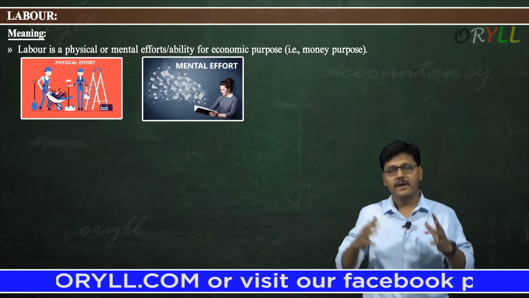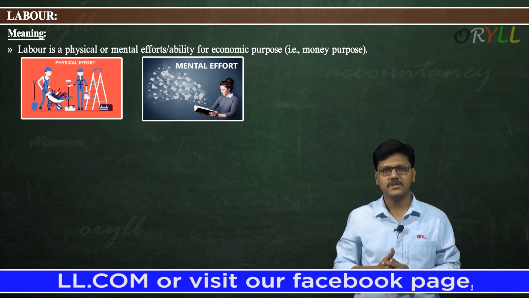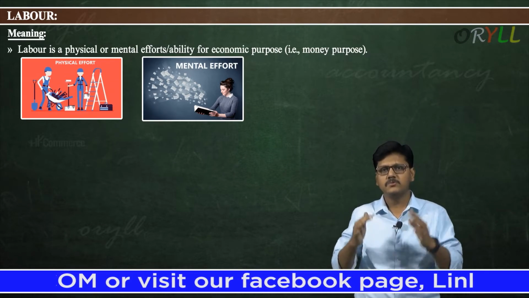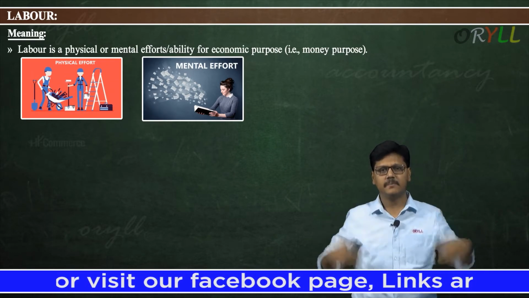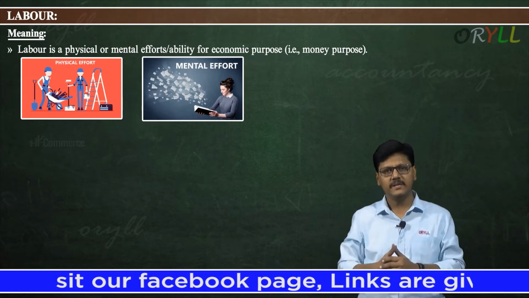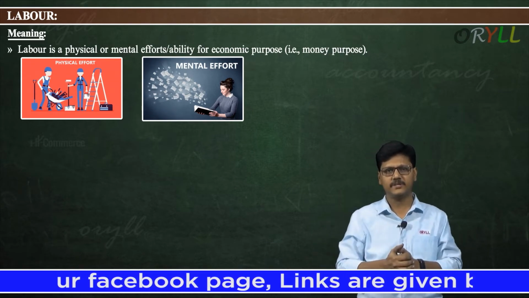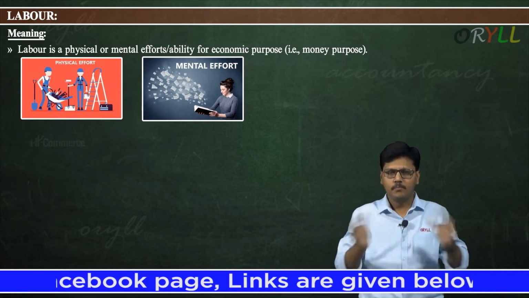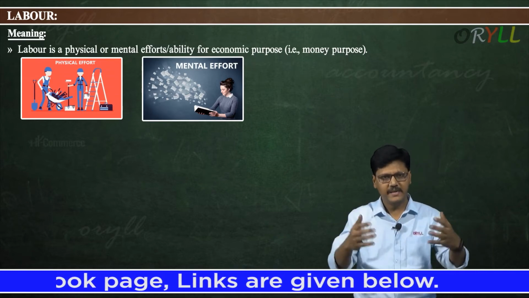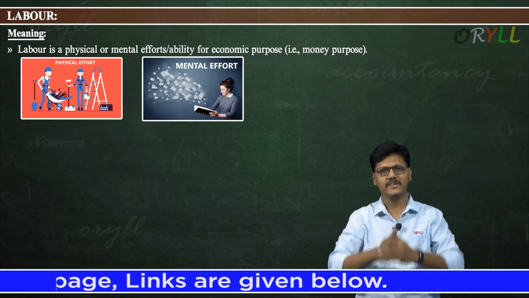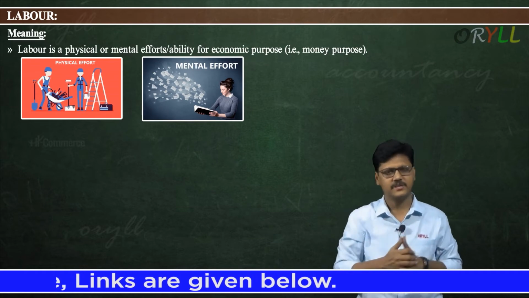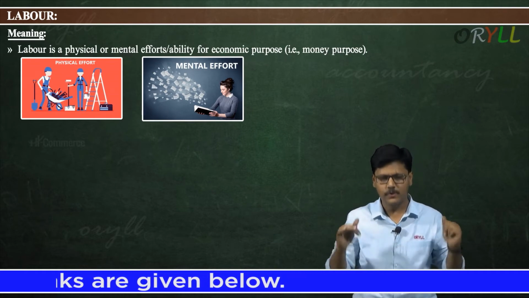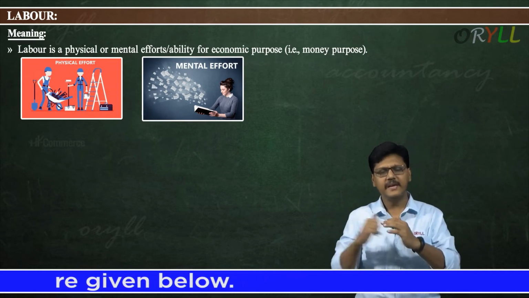Whereas a construction worker uses most of his physical ability, therefore it's a physical exertion. Both are rendering their abilities towards a remuneration; both are working for a wage or a salary. Therefore this is called labor.